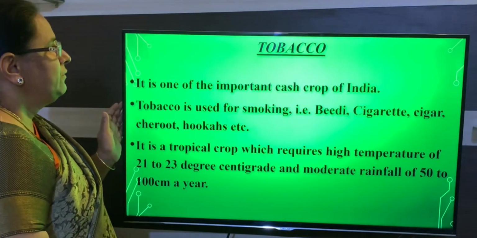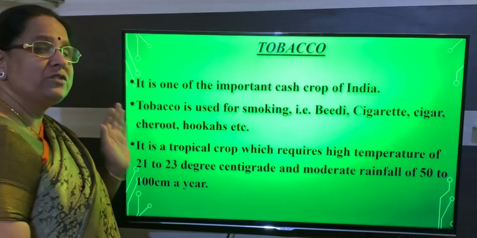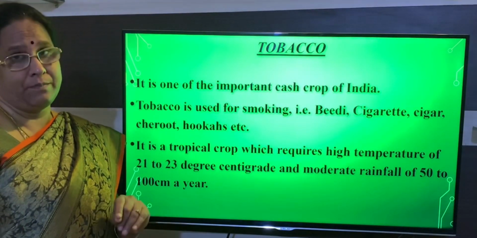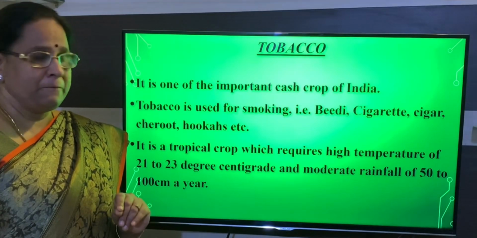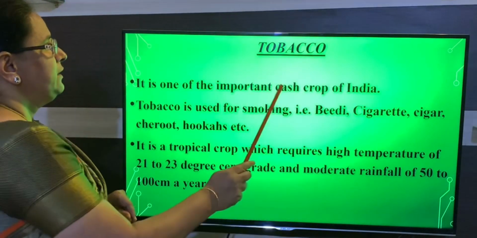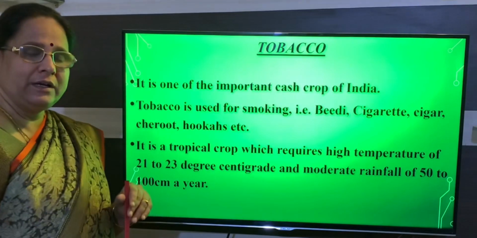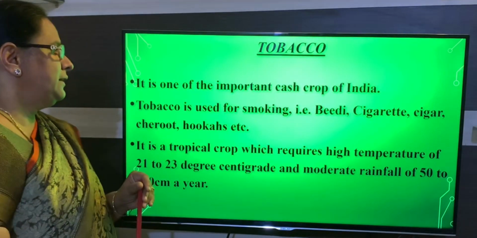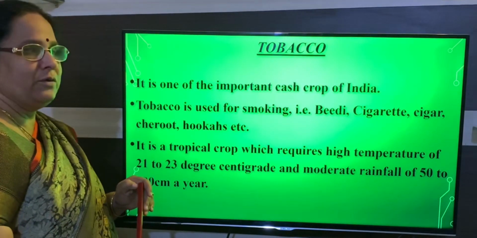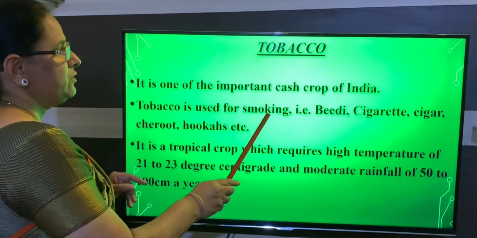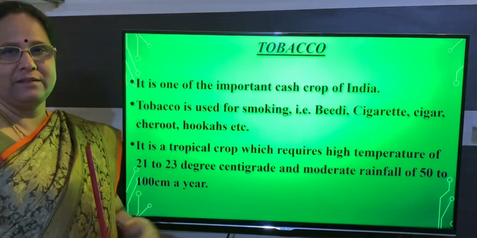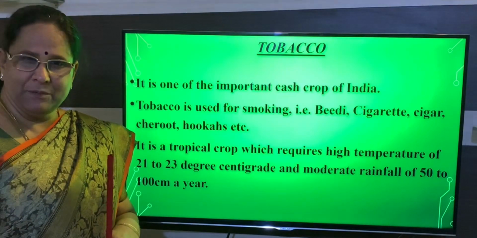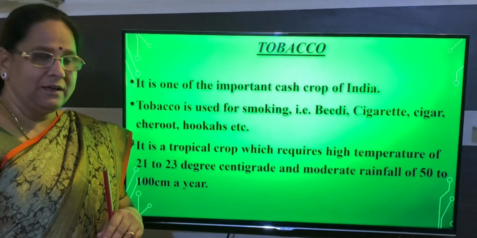Next we are talking about tobacco, which is also one more commercial crop, produced only for the purpose of sale. So here, it is a cash crop, which you can call a commercial crop. Tobacco is mainly used for smoking, like bidi, cigarette, cigar, etc. It's used for many other purposes, but mainly for smoking it has been used.